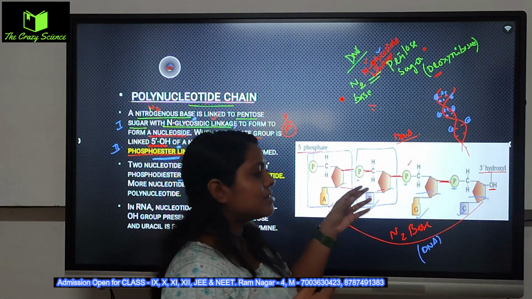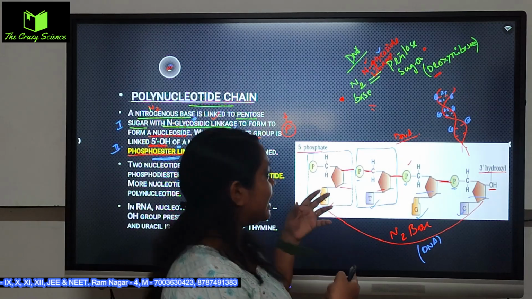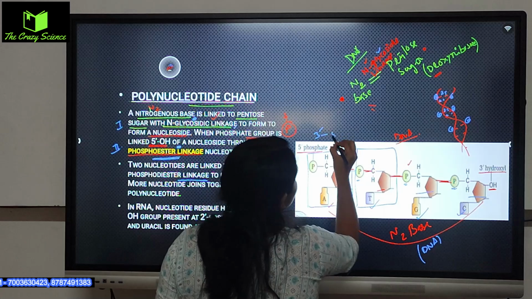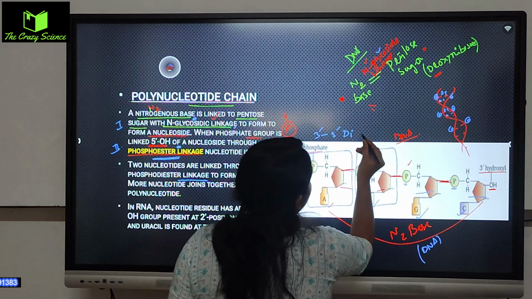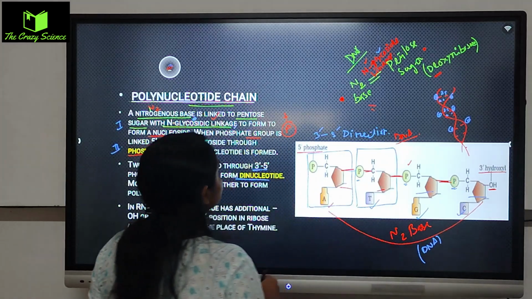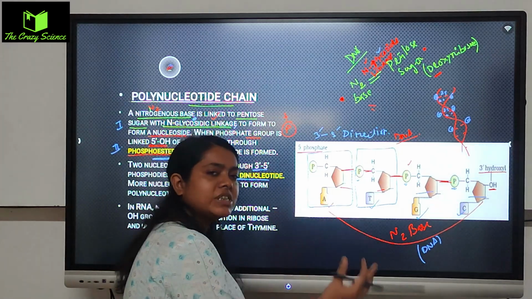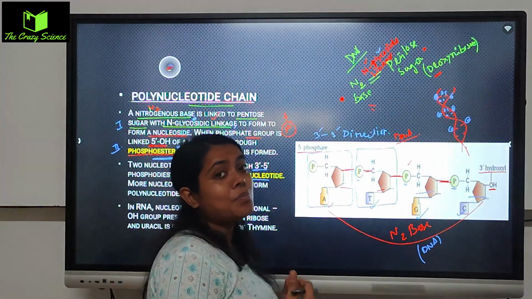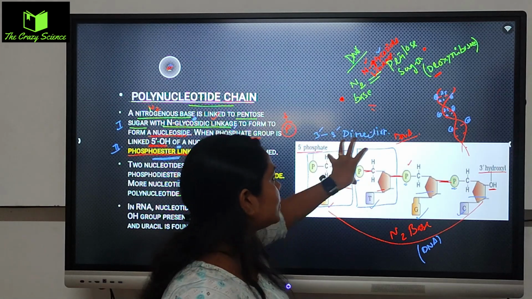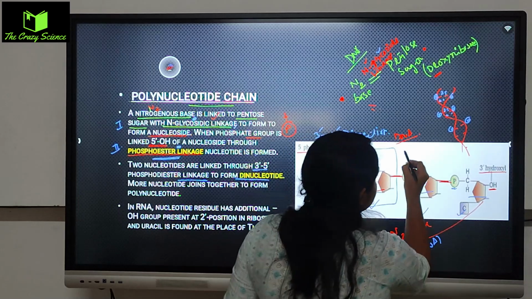One nucleotide is connected with another nucleotide by making a phosphodiester bond, and here they are making it in the 3 prime to 5 prime direction. All right? Okay. If more nucleotides join, if more than 2 are joining, that means they are making a polynucleotide. 2 means when 2 nucleotides are making a connection, but when more and more, there are 4, right?